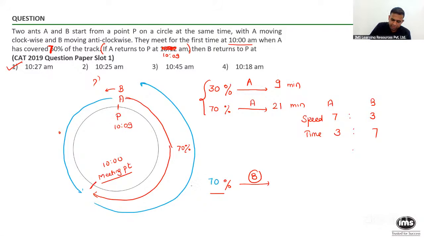So for the same 70%, B will take 7 by 3 of what A will take. So the answer in that case will become 49. As I told you, I have just changed the numbers, so the answer options are not going to be true over here. Clear?